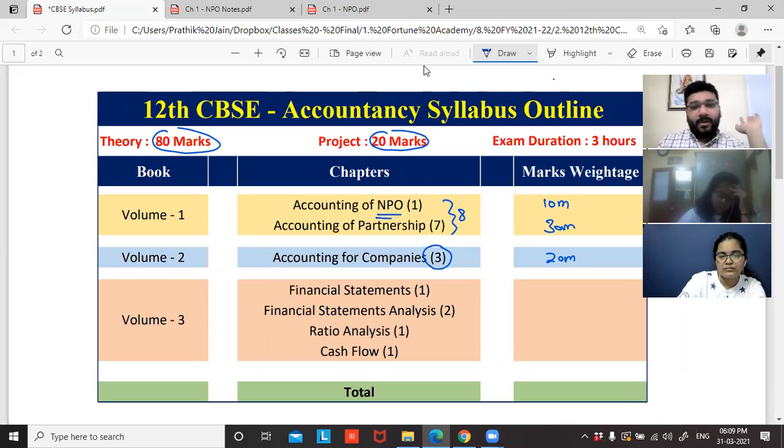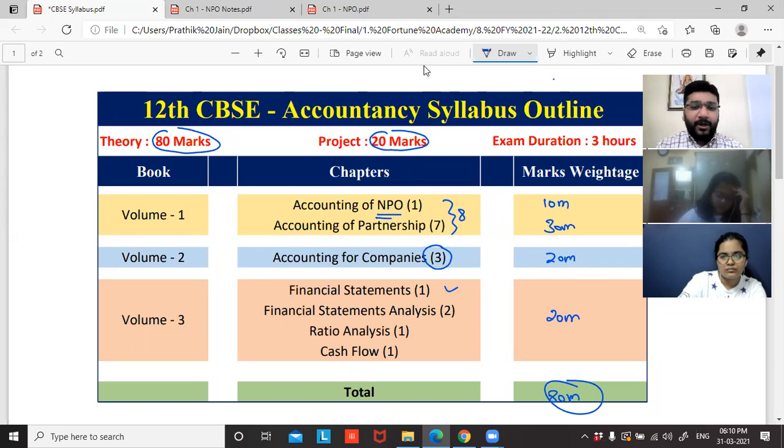Then we'll head towards volume 3, where the first chapter is financial statement, then financial statement analysis, tools of financial statement, ratio analysis, cash flow. Different chapters, all put together comprising the next 20 marks. If I sum up, it is a total of 80 marks.